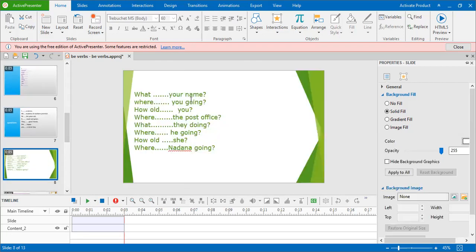Now look at this slide. What is your name? එතකොට බලන්න ඕන අපි මෙතන question words නේද? හරි. මේ blank එකෙන් පස්සේ එන noun එක දිහා බලන්න.